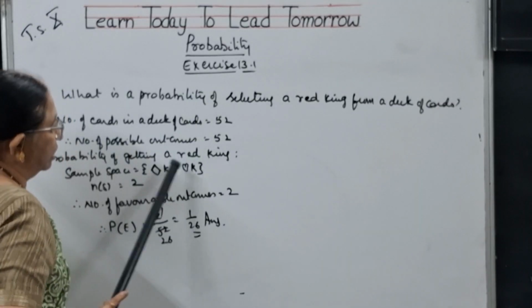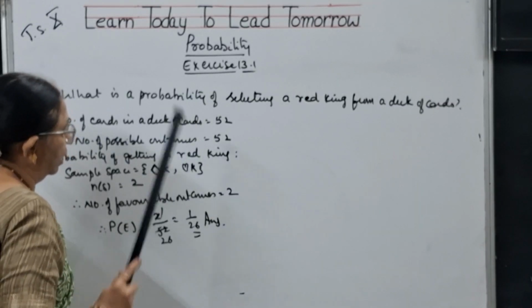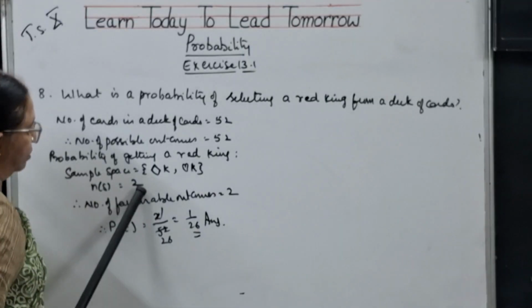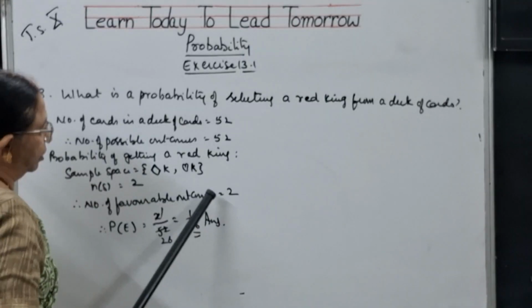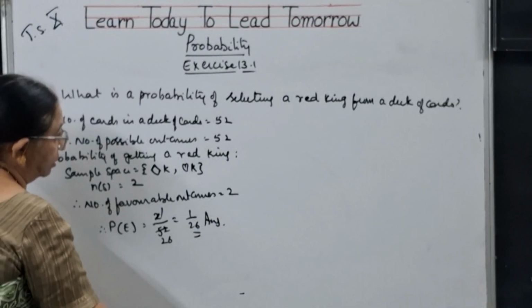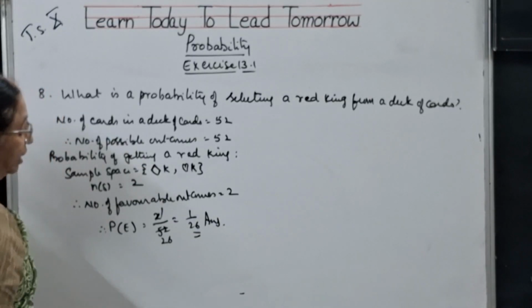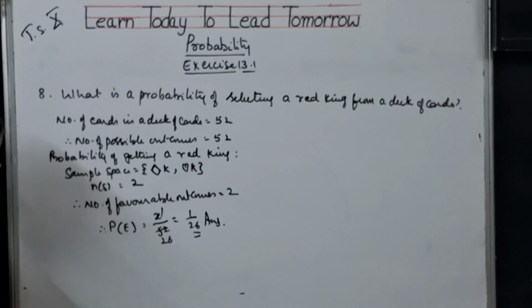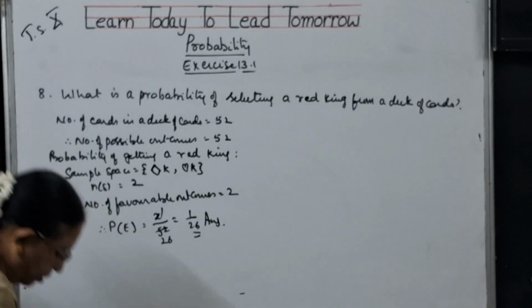Both of them have kings. So diamond king and heart king. So the total number of sample space is 2. That means favorable outcomes are 2. So the probability of getting a red king is 2 by 52, that is 1 by 26 is the answer, children. So please note it down.